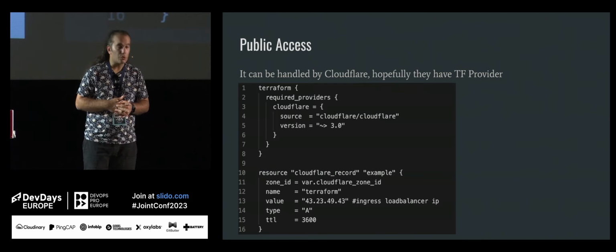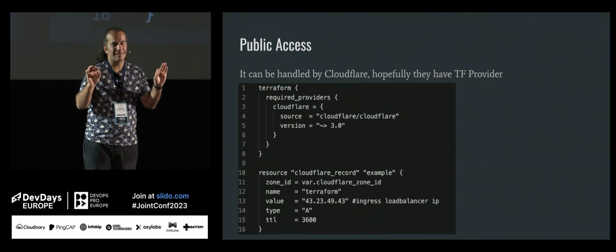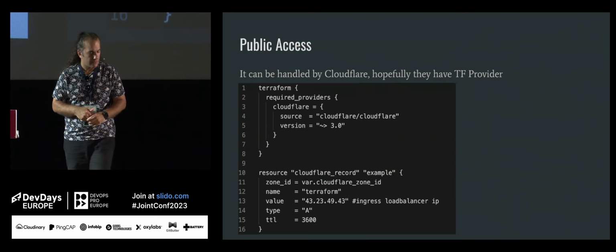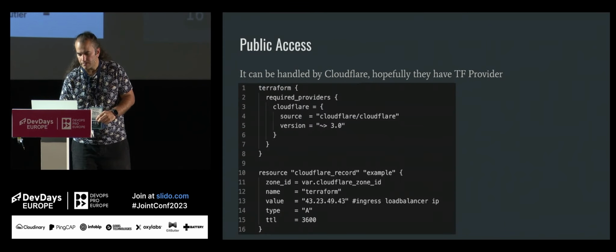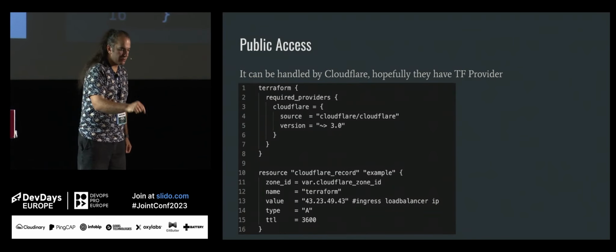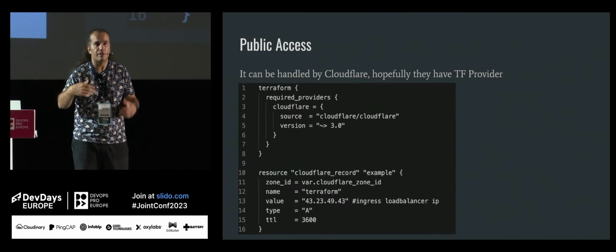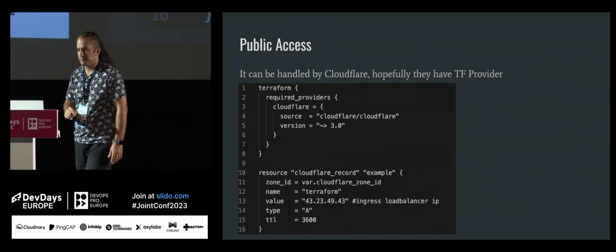And the zone ID. Zone ID is important because in Cloudflare, you define the website first, and then you define your records under this site. That zone ID refers to that site. And the TTL is 1 hour. When you do that, let's say that you have example.com. When you create this resource, you will see terraform.example.com will be available, and it will be pointed to this public IP address.